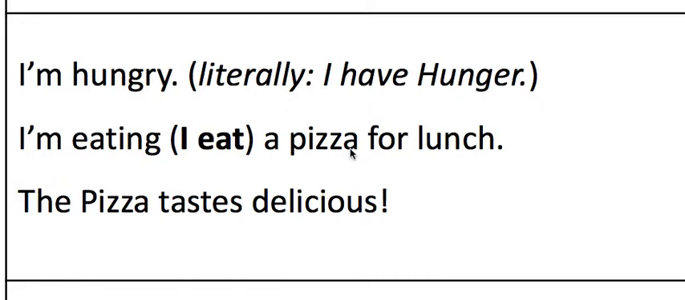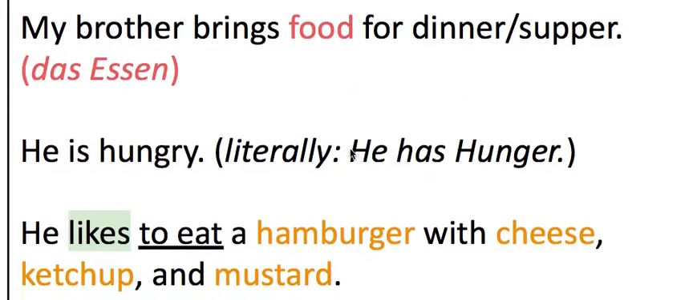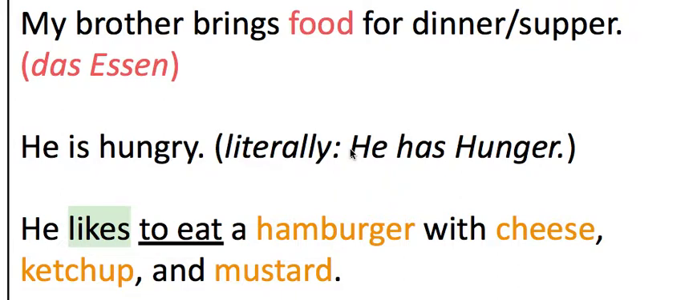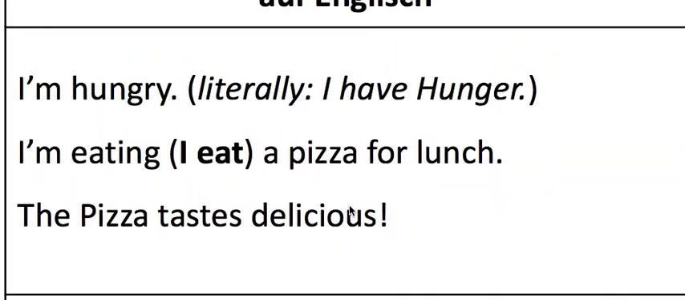So the first set are: I'm hungry, I'm eating a pizza for lunch, and the pizza tastes delicious. The second set of three sentences was: I'm thirsty, I'm drinking water, I'd rather drink a pop. And lastly, the third set were: my brother brings food for dinner. He is hungry. He likes to eat a hamburger with cheese, ketchup, and mustard. These are the three sets that we're going to be focusing on.